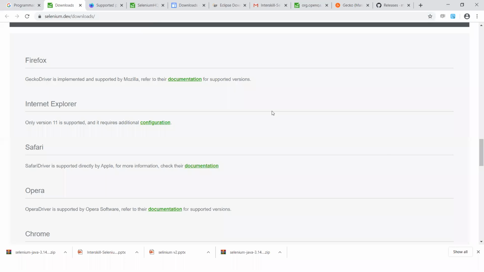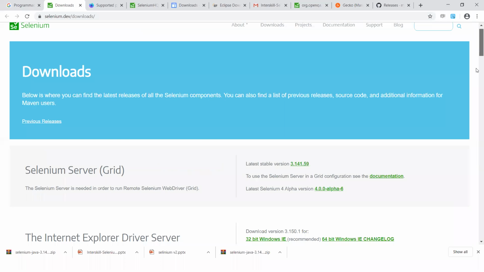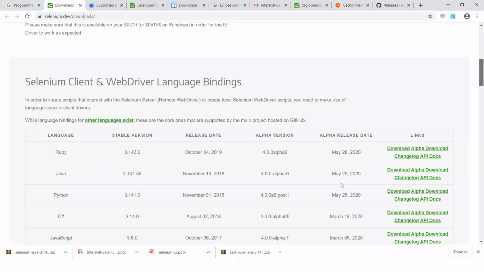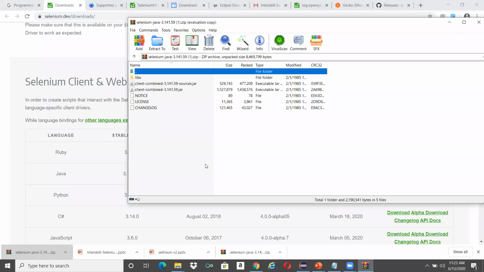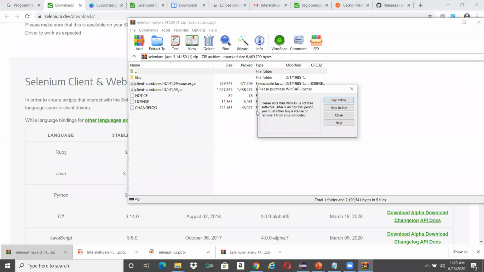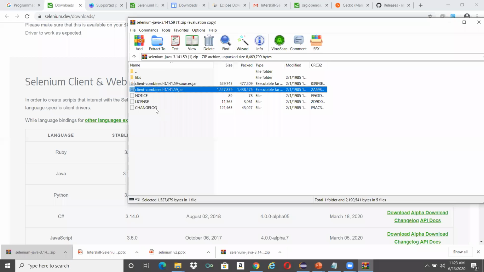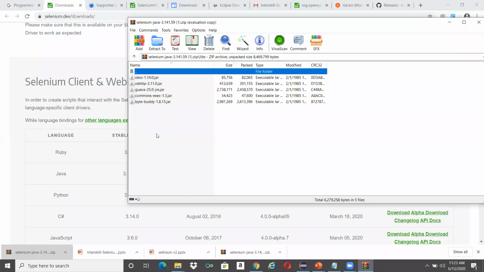So this is the place where we actually download Selenium Java, and based on different languages, we can download here. When you download it, it is just a zip file, and in this zip file you can see all the jar files. These are the different jar files. We need to add all these jar files to our project. I'll show you how to add all those jars.